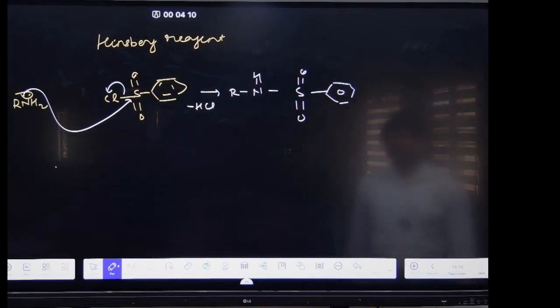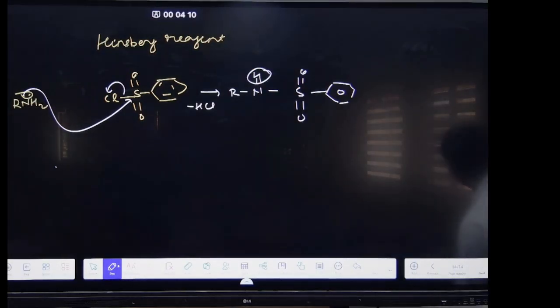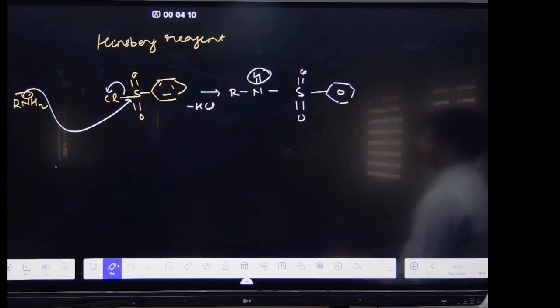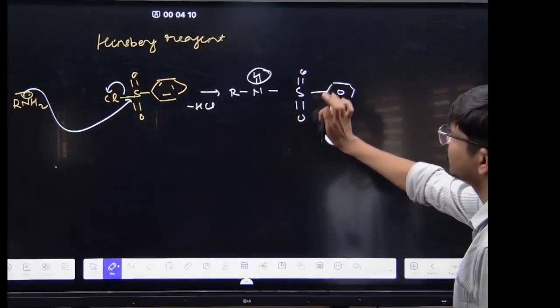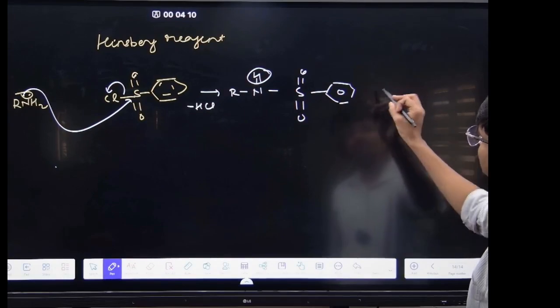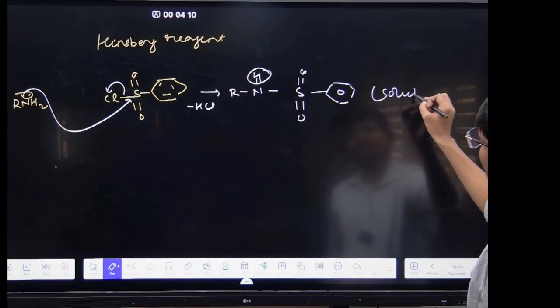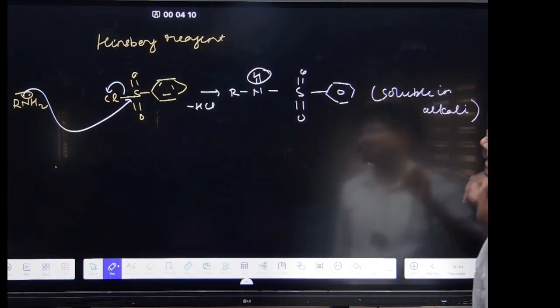See, this hydrogen is acidic, right? It means that if you are adding alkali, this compound will be soluble in alkali.